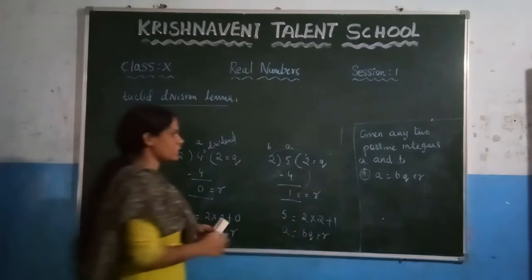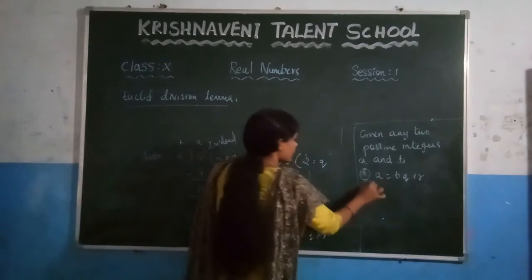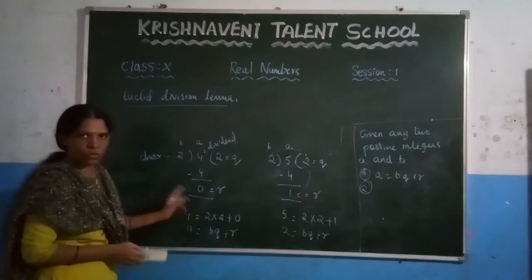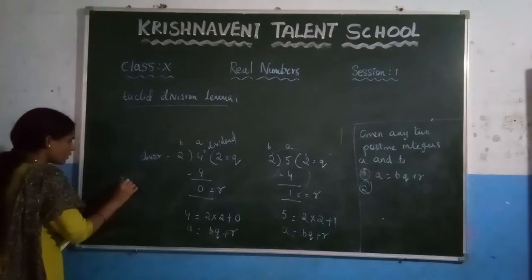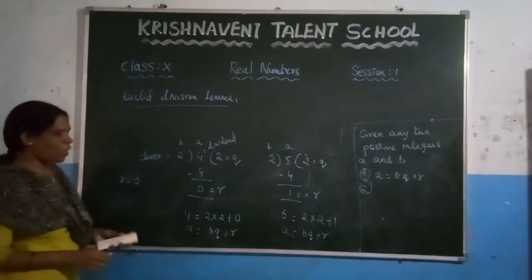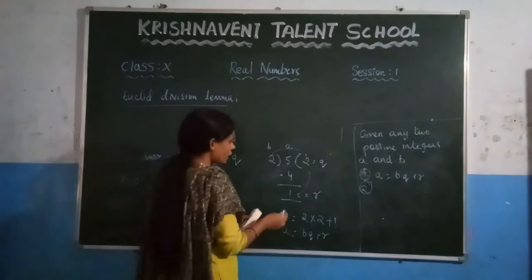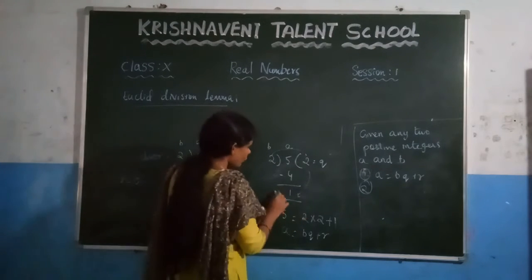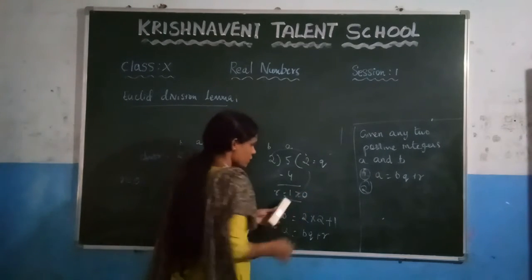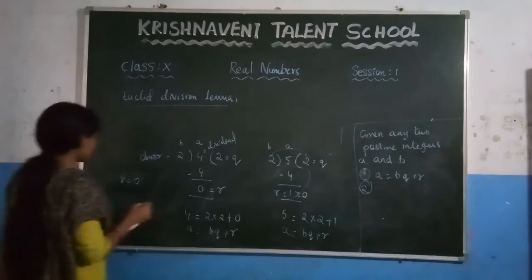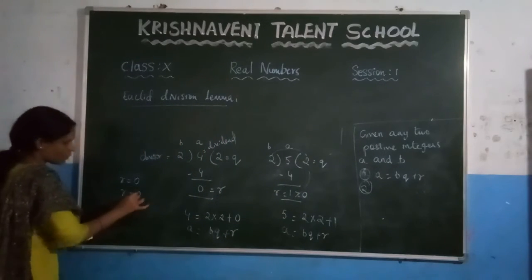This is the first condition. Based on these examples, we can observe that the remainder here is 0, or the remainder here is 1, which is greater than 0. So here we can observe that r is greater than or equal to 0.